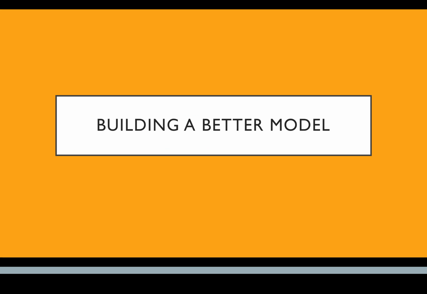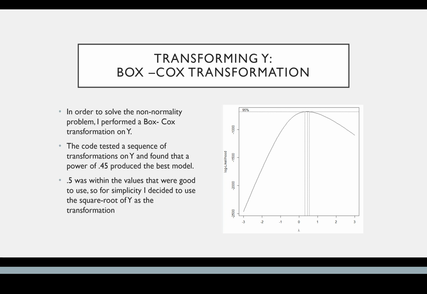So now on to building a better model. I began by transforming the Y. I did a Box-Cox transformation in an attempt to fix the normality problem. The code tested a sequence of transformations on Y and found that the power of 0.45 produced the best model. As you can see on the right there, 0.5 was within the values that were good to use. So for simplicity, I decided to take the square root of Y as the transformation.